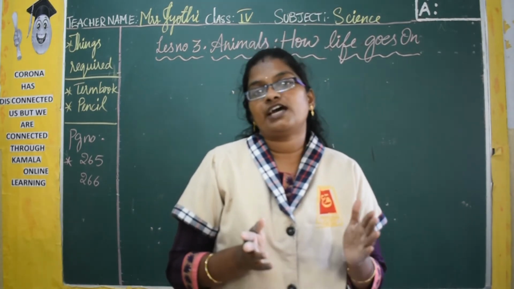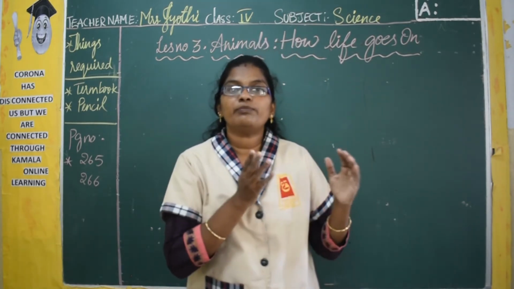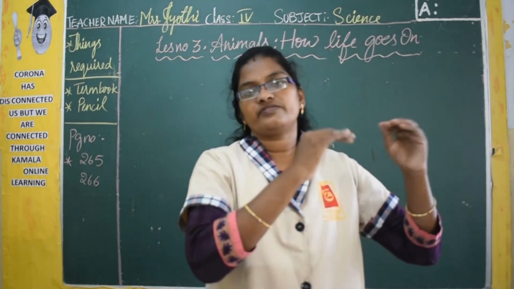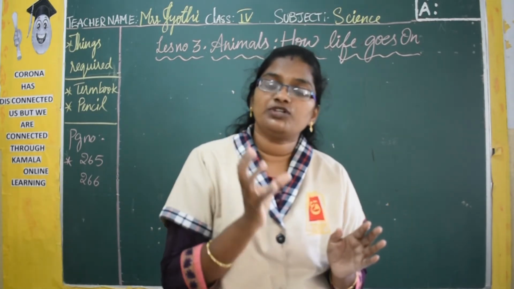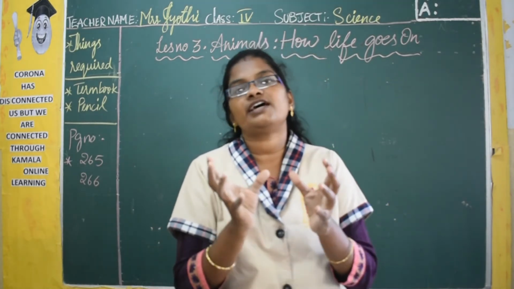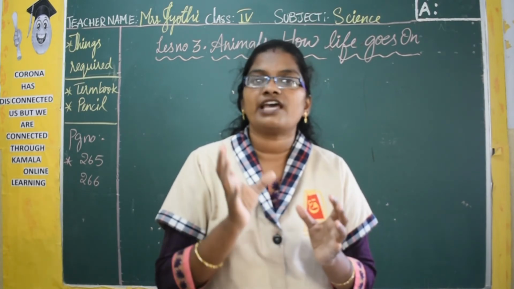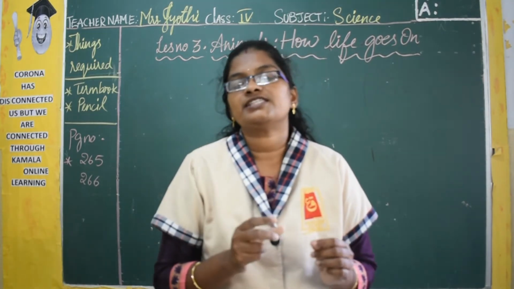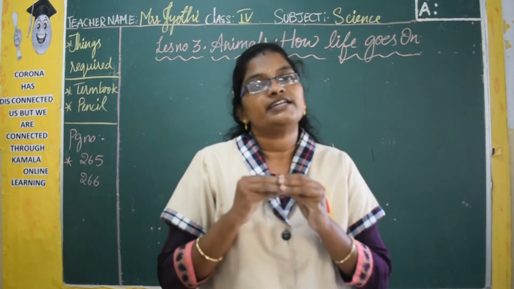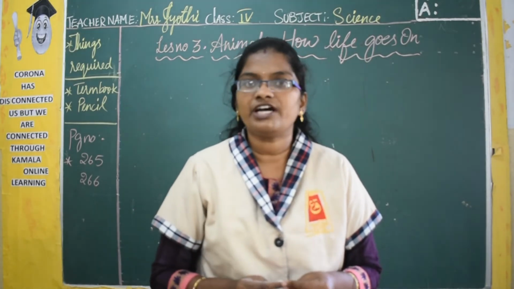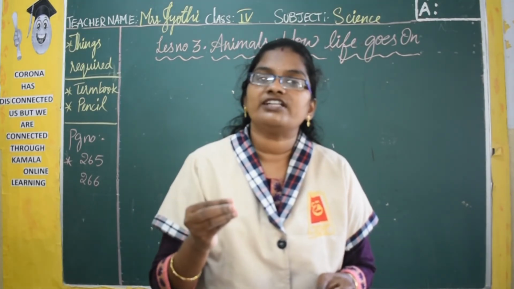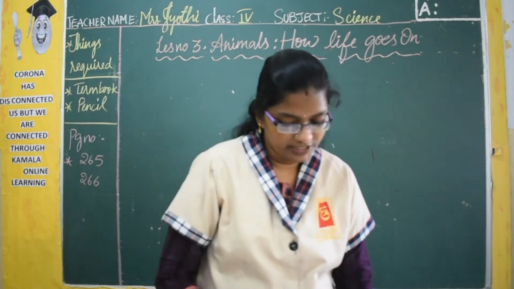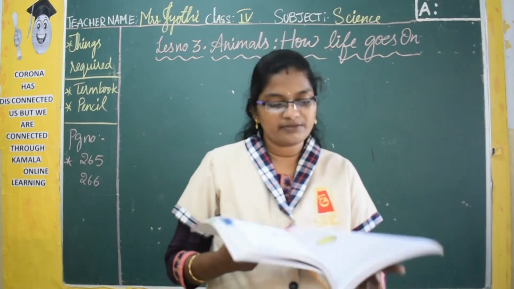So what do these kinds of birds do? They choose old buildings or any collapsed house, any which is very far away from the community. They are going to choose these kinds of houses and there they build their nest, which is safe from the enemies. After building the nest, they lay the eggs in that nest, and later the eggs hatch and the young one comes out. And they will feed their young ones till the young one can fly and move from one place to another place.